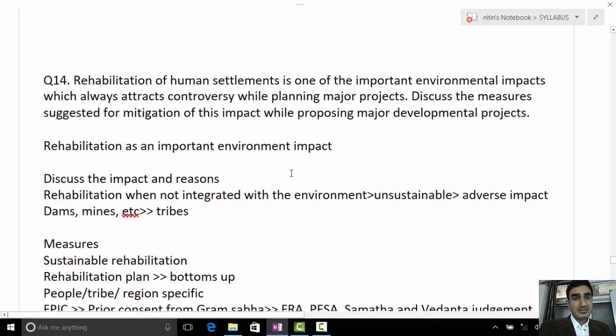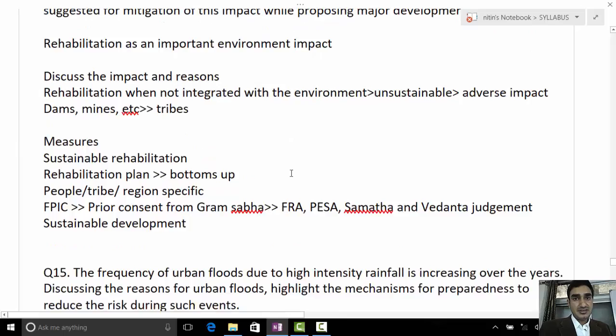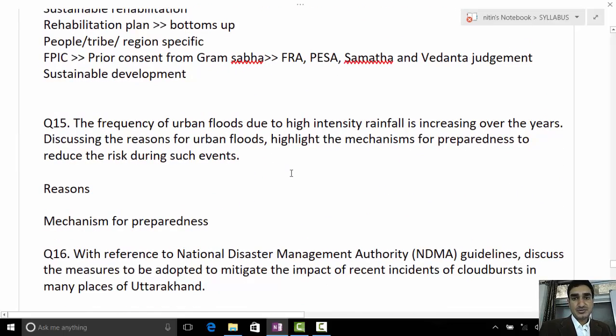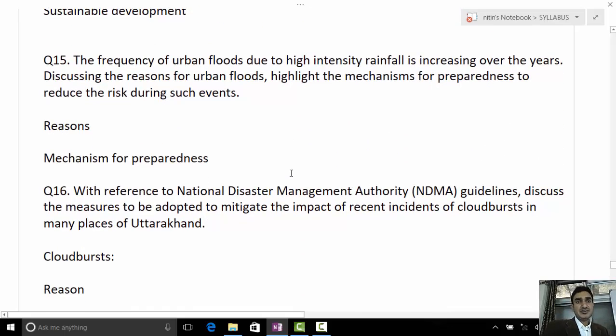The fourteenth question we will discuss in the next class. Just tick mark this one. It is a question worth discussing. It's a good question. The 15th question is also a good question. We will discuss the 15th question because it has appeared twice in this year's mains: urban flooding. This question appeared in the geography paper, paper 1, and here as well. Same as smart city, also in paper 1 as well as in paper 3. So we discuss questions 15 and 16.